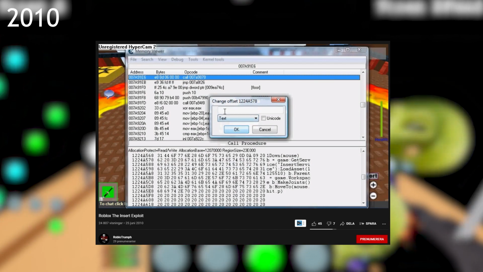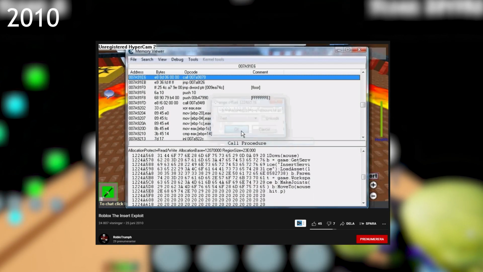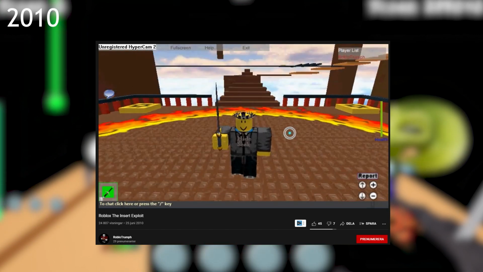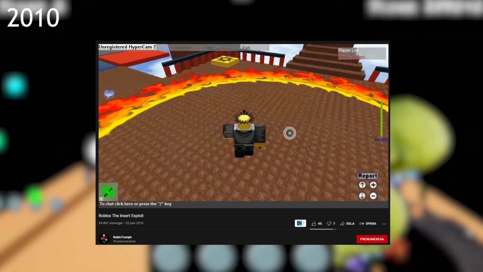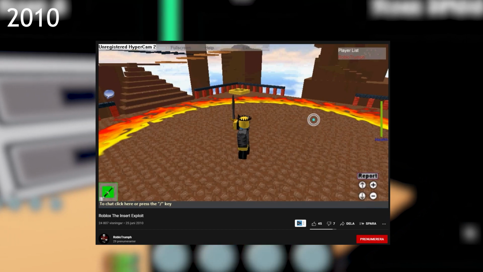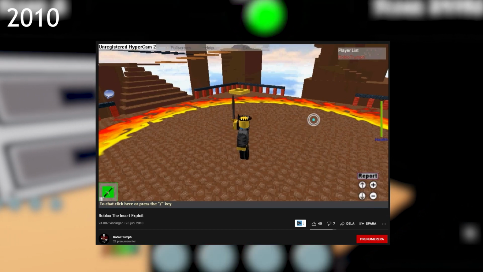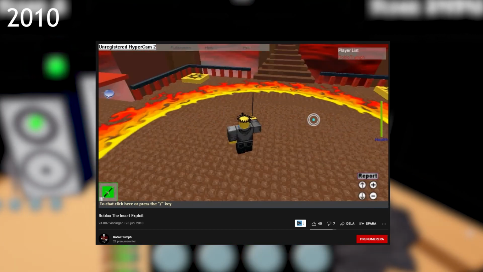After injecting the exploit, you would have to drop a sword item for the exploit to run. It was not stable either, as you can see the texture is glitching in the video too. This is also known as Z-fighting, which happens when two items with different textures overlap each other.